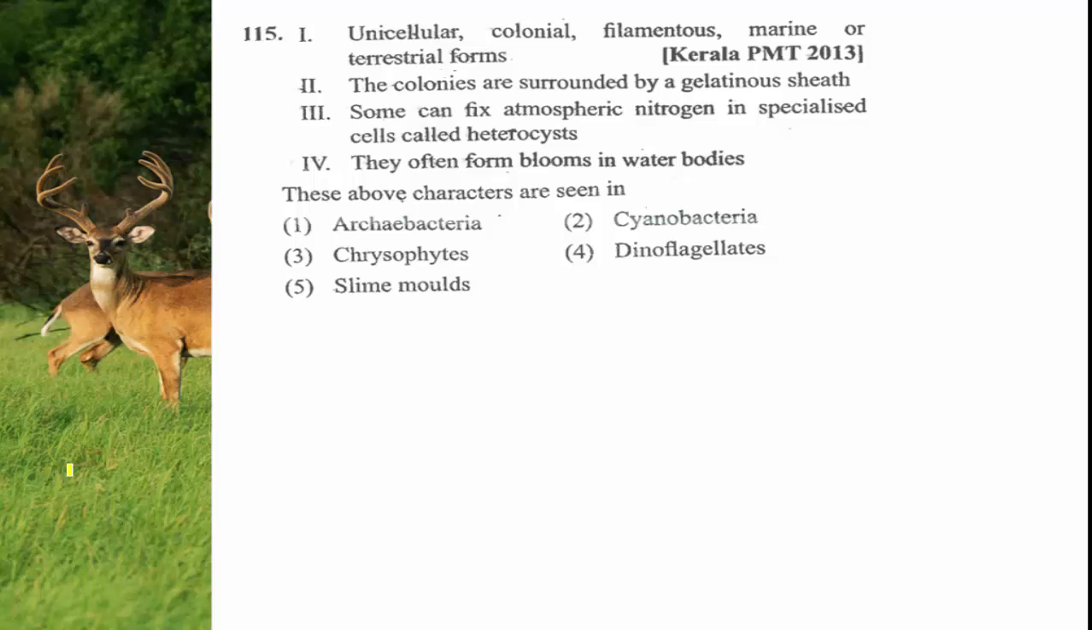In this question, some statements are given and here we have to identify which group of organisms these statements represent. Whether these characters are representing archaebacteria, cyanobacteria, chrysophyta, dinoflagellates or slime molds. So let us go for the characters first, then we can identify. Unicellular, colonial, filamentous, marine or terrestrial forms.